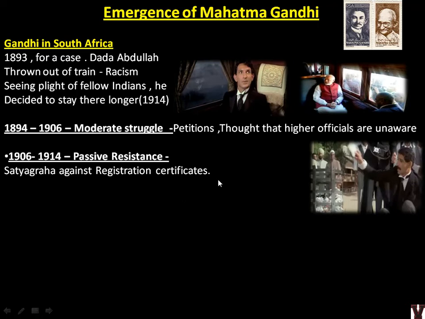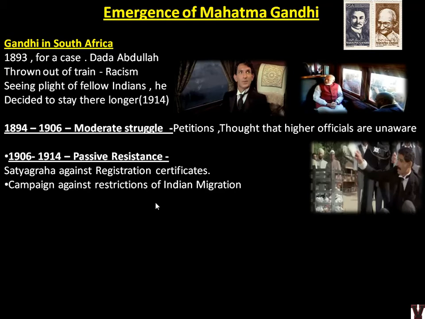So he was against it, and this picture is actually that one, from the same movie. He's collecting the certificates from all fellow Indians, putting them in a dustbin kind of thing, and burning them publicly. So the officers will take him into custody. That is the first activity done by Mahatma Gandhi in his life against the British.